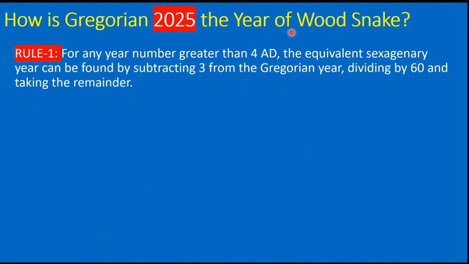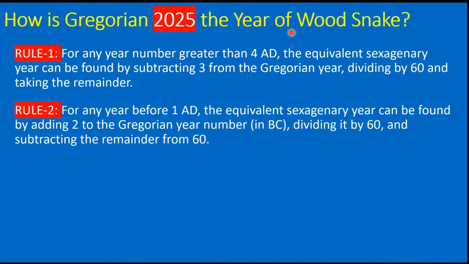So there are certain rules to do the mapping between the Gregorian calendar and the Chinese sexagenary calendar. The first rule is for any year number greater than 4 AD, the equivalent sexagenary year can be found by subtracting 3 from the Gregorian year, dividing by 60 and taking the remainder as the result. Rule 2. For any year before 1 AD, the equivalent sexagenary year can be found by adding 2 to the Gregorian year number in BC, dividing it by 60 and subtracting the remainder from 60.